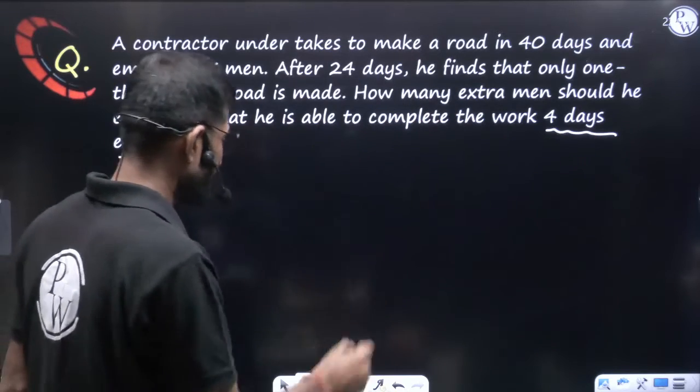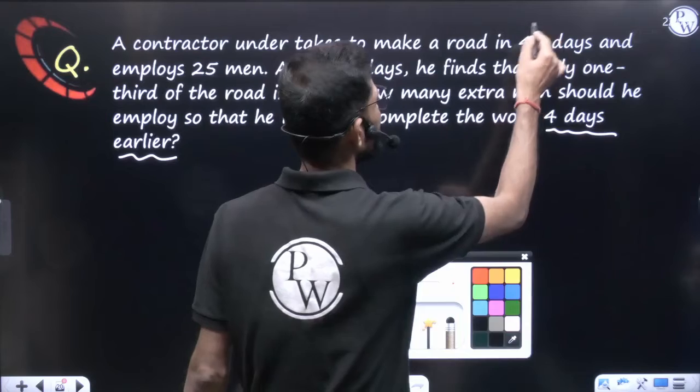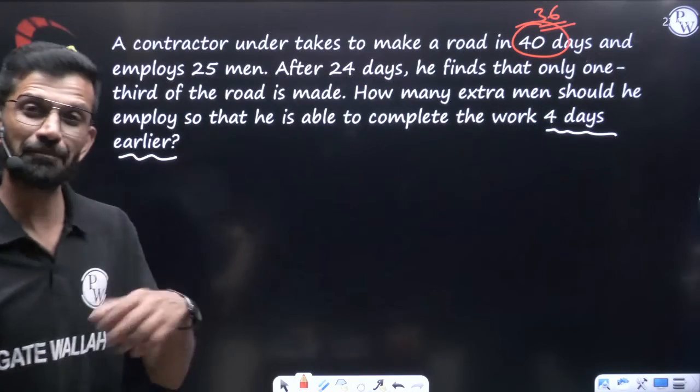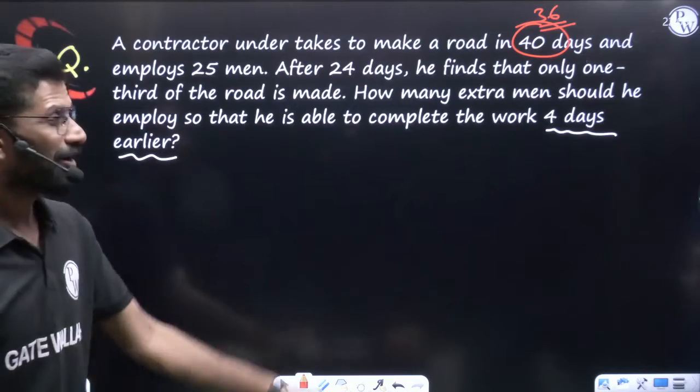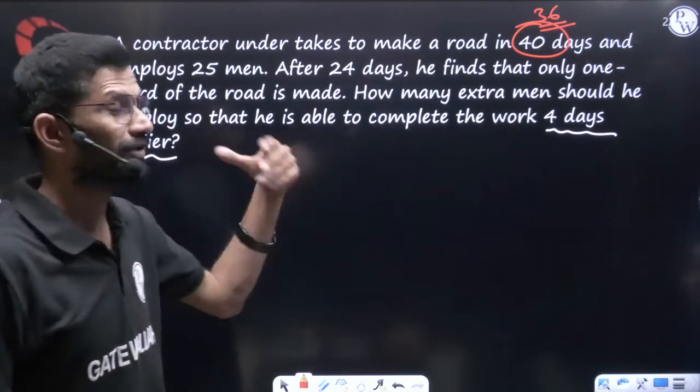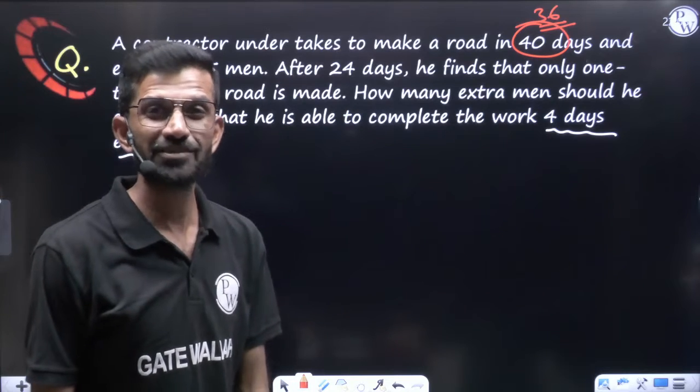Now the target is not 40 days, instead of 40 days, it is just 36 days only. He should complete the work 4 days earlier. How many extra men should he employ now? Once the work is at 24 days, how many extra men should he employ? This is what they are asking.